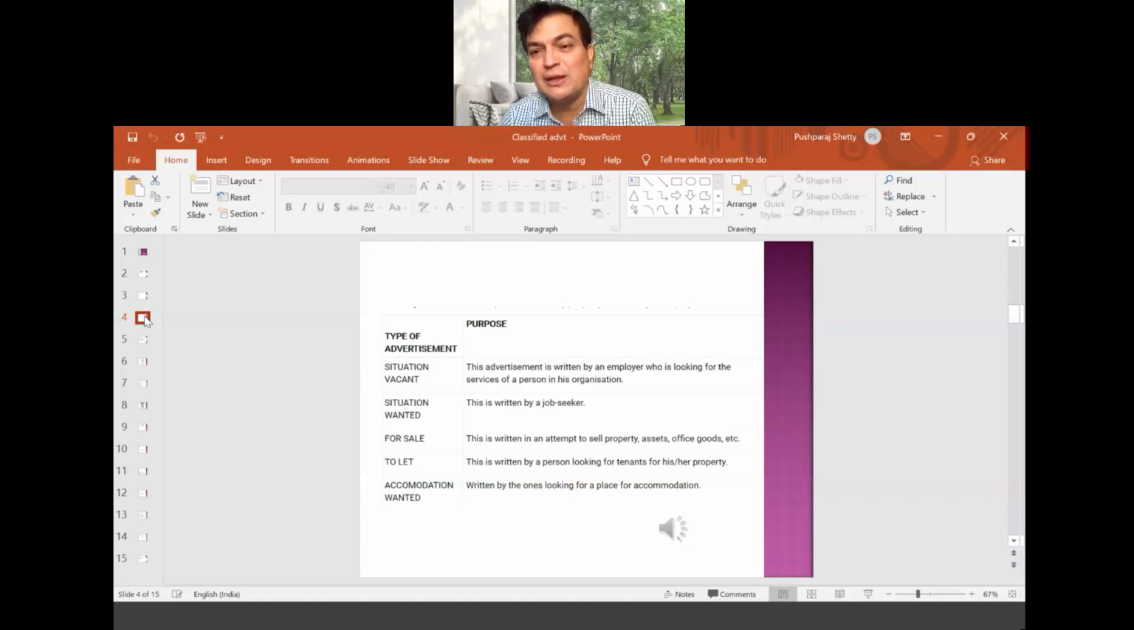So what should be the heading when you want to sell something? The heading has to be for sale. I hope it is understood by you. If you have not understood, you can ask me. Yes, types of advertisements. So what should be the headings? That is very, very important. If it's a job, situation vacant. And if you are a job seeker looking for a job, then situation wanted.